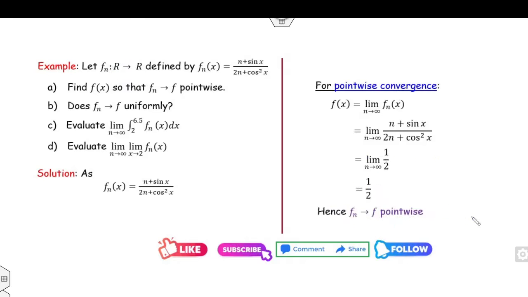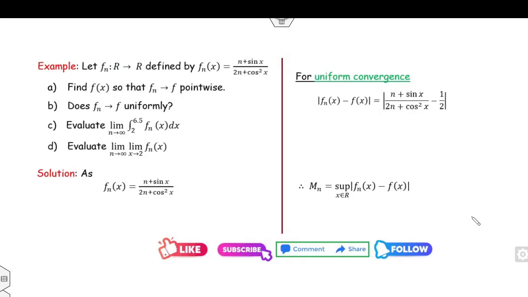Second part: does fn converge uniformly? Again I can start with the Mn test. So what is the LCM? If you take the LCM, 2n will be cancelled out. It's 2 sin x minus cos squared x divided by 2 times (2n plus cos squared x).